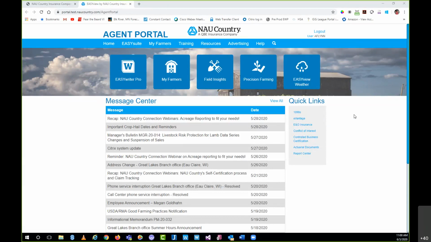A few admin and logistics things. I do currently have everyone on mute, which is by design, so if you could just do me a favor and keep yourself on mute throughout the call. If you do have any questions, we have the message board that's provided to us via the WebEx, which is what we're using today. Please go ahead and use that message board. We have a couple of NAU Country folks on the call with me today, and they're going to assist in answering any questions that come through on that message board.